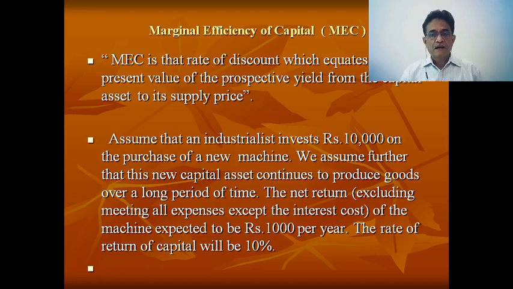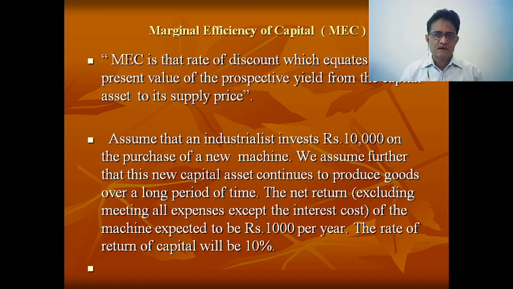And the net return, what he is actually going to get back, excluding all expenses except the interest cost, is that the machine is expected to produce goods equivalent to rupees 1,000 per year.